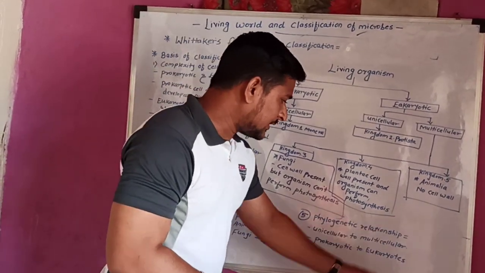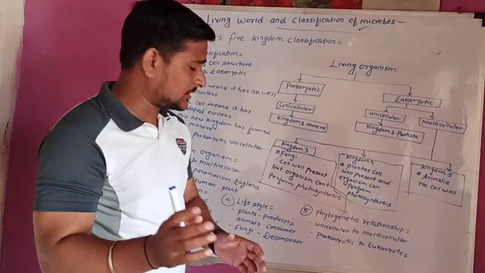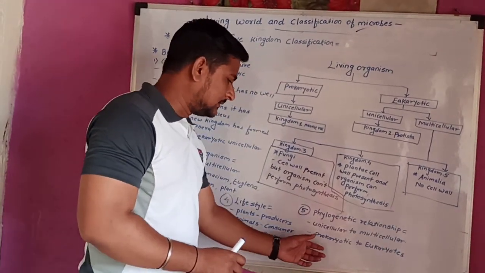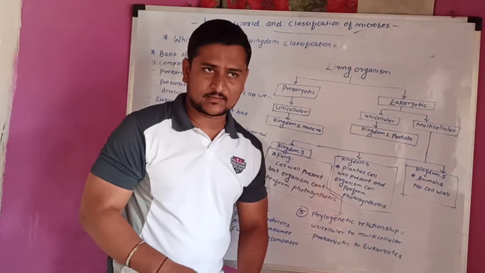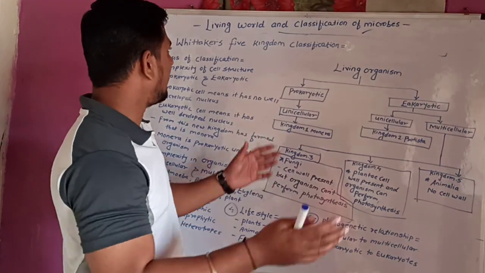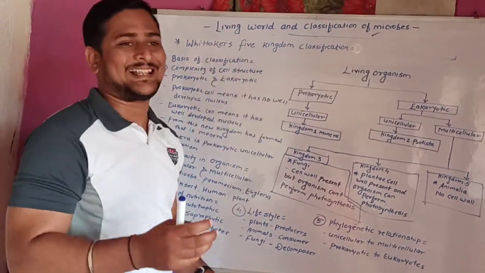The last point is the phylogenetic relationship. What is the phylogenetic relationship? Here, the unicellular organisms to the multicellular organisms and the prokaryotic cells to the eukaryotic cells, meaning how they are formed. Okay, so here we have studied Whittaker's 5 kingdoms classification.